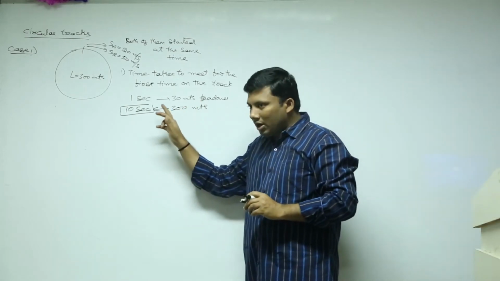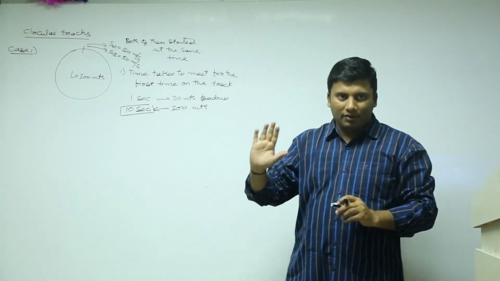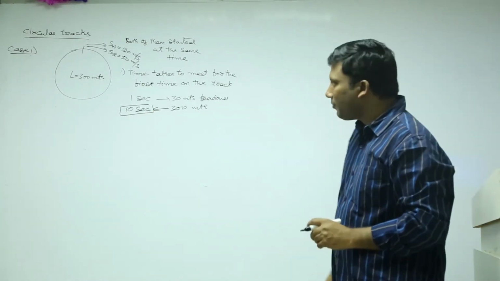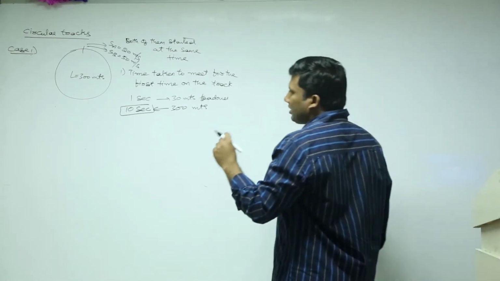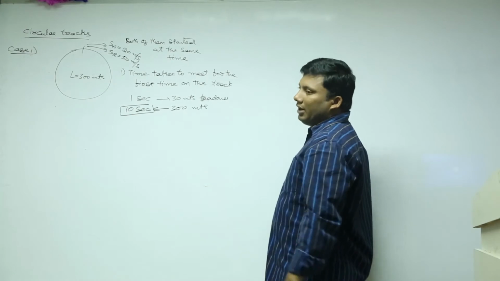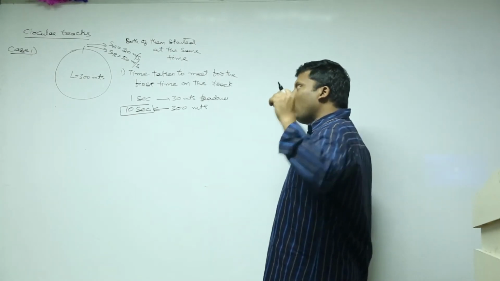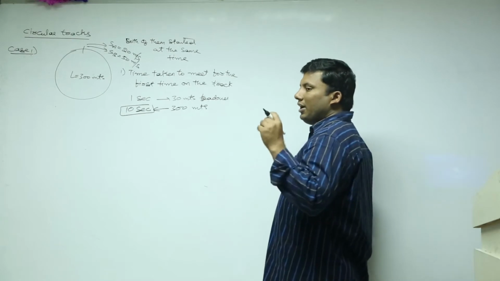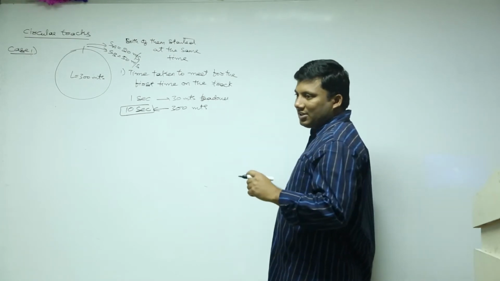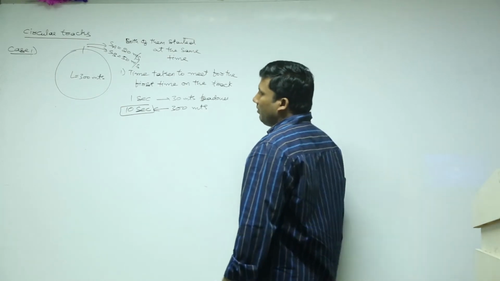I will discuss point number 2, then you will understand why they are meeting after every 10 seconds. Just write down 10 seconds. After every 10 seconds, A and B will meet. Or in other words, for every 200 meters of A's travel, or every 500 meters of B's travel, A and B will meet.